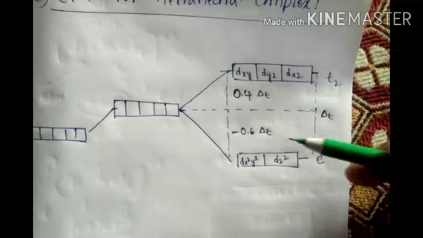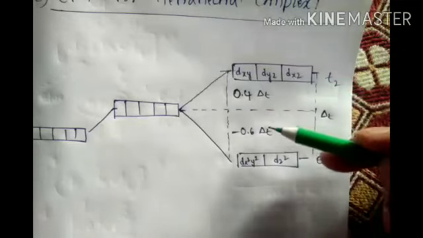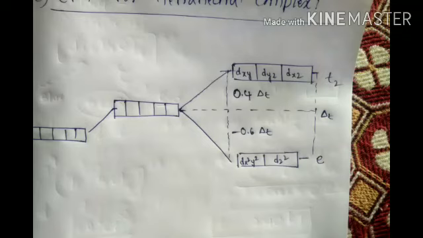What is changing here? Quite opposite. These two things are coming from up to down. That's it. But tetrahedral splitting is different, octahedral splitting is different. Tetrahedral t2 distance is what? 0.4. e distance is what? Minus 0.6 delta t. Okay.